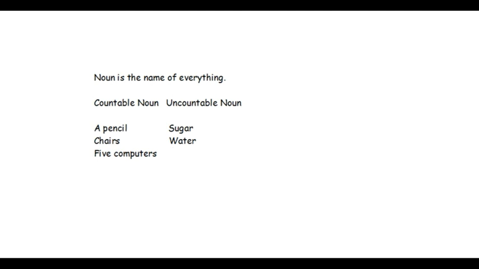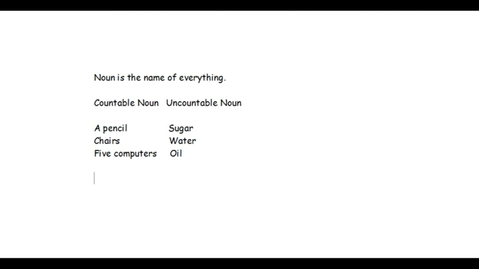Number 3, oil. Can you count oil? No, you cannot count oil because oil is uncountable. You cannot say oil, 2 oil, 3 oil, 4 oil at all. So oil is an uncountable noun because you can say a cup of oil, 2 cups of oil, 3 cups of oil. But you cannot say oil, 2 oil, 3 oil. Okay, so it's an uncountable noun.